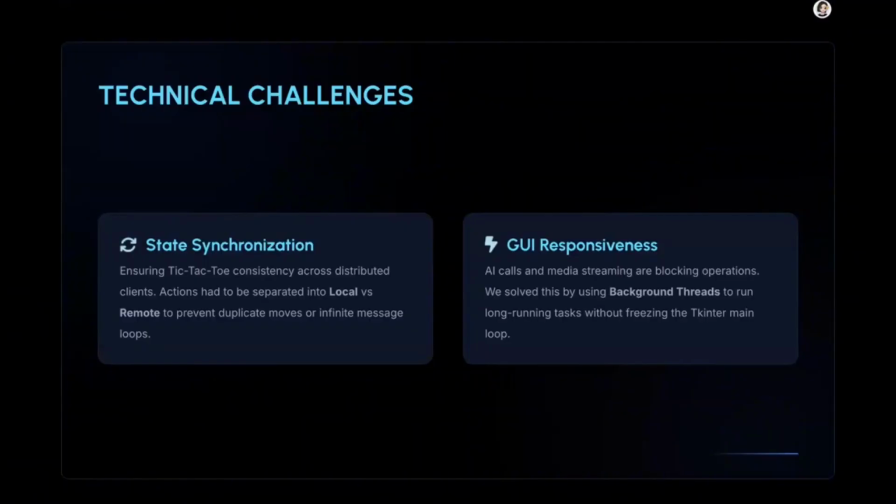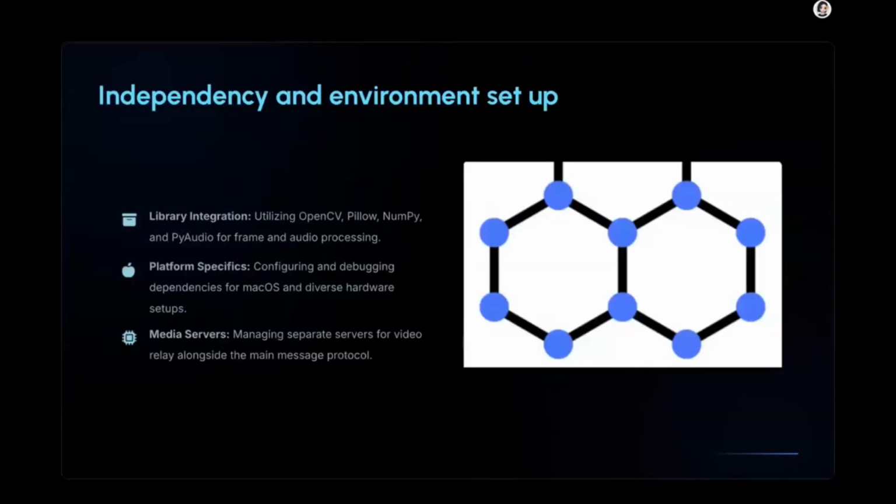Another challenge was keeping the GUI responsive. AI API calls and video streaming, audio streaming, and socket receiving can all take time. If these tasks run directly on the tkinter main thread, the whole interface may freeze. To solve this, we use background threads for long-running tasks. This allows slow operations such as chatbot responses and media transmission to run in the background while the user interface remains responsive.